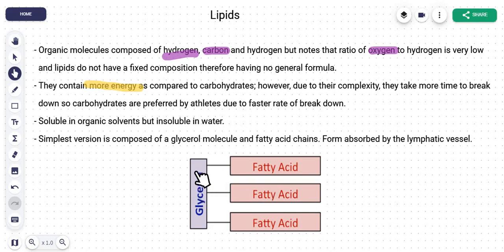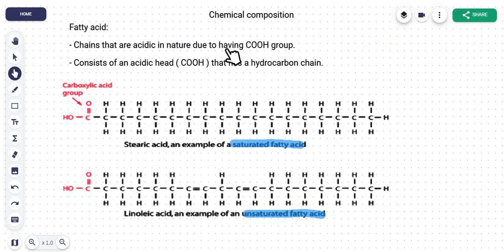This here is a glycerol molecule to which 1, 2, 3 or maybe more fatty acid chains are attached, and this line here is a bond. We call this an ester bond, and I will explain this in an upcoming slide. Okay, now let's get to the real A levels here. Now this is brand new and totally unfamiliar, but don't worry, we're going to cover all of that.